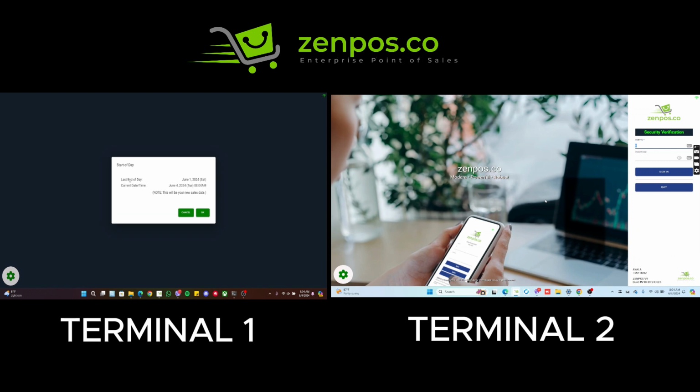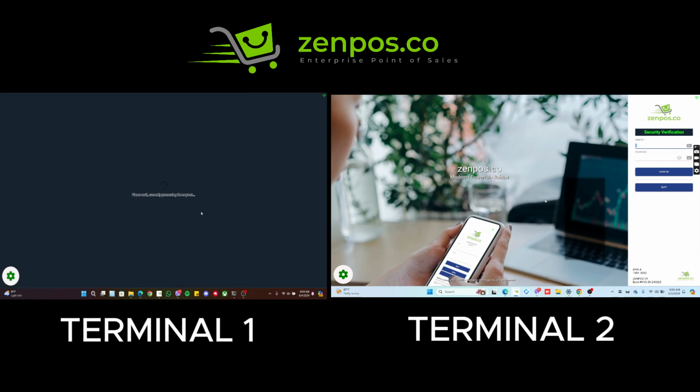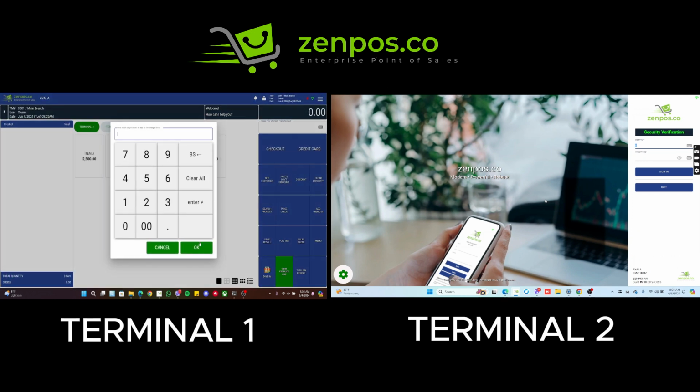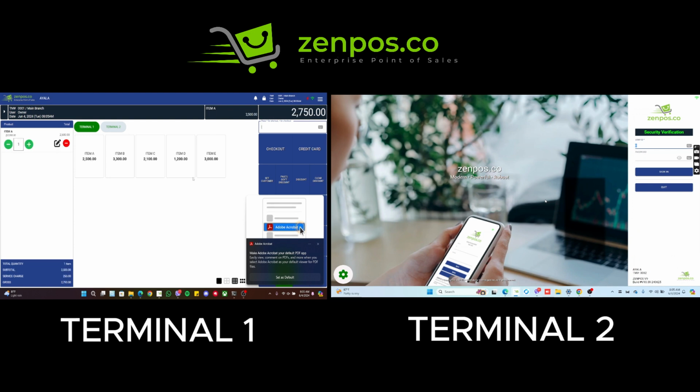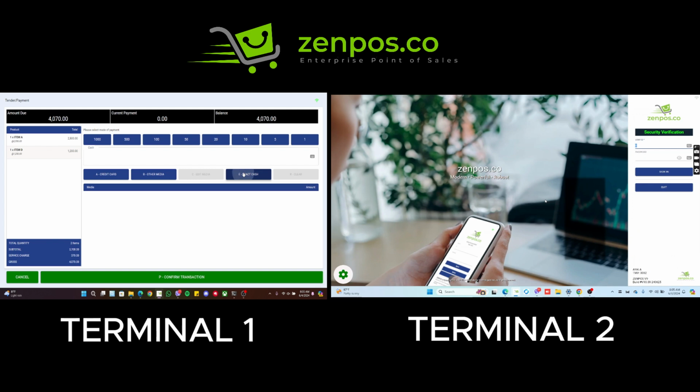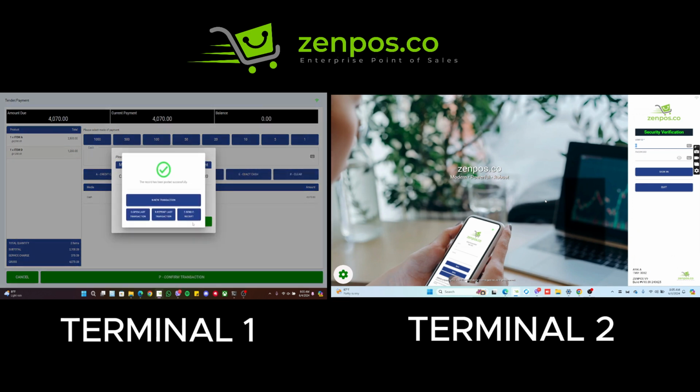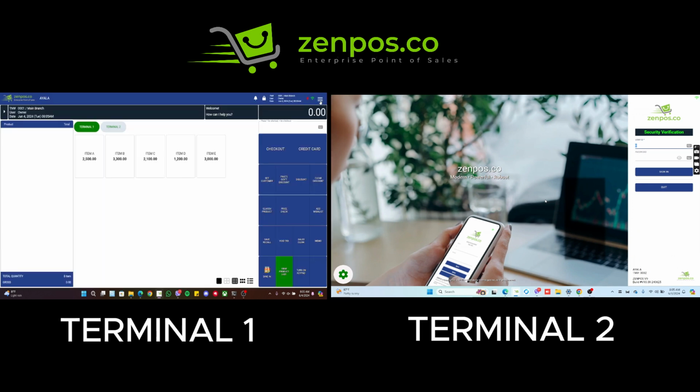So we could see here the last end of the day was in June 1. Now we're going to be in June 4. So it skipped both June 2 and June 3. Okay. So after that, we're going to hit item A and item D. We're going to check out exact cash. Okay. And then we're going to Z reading.